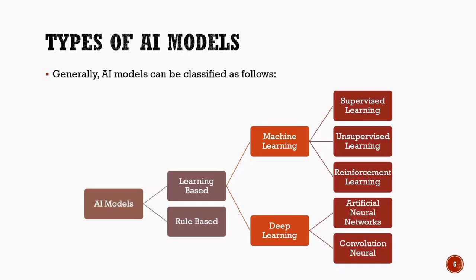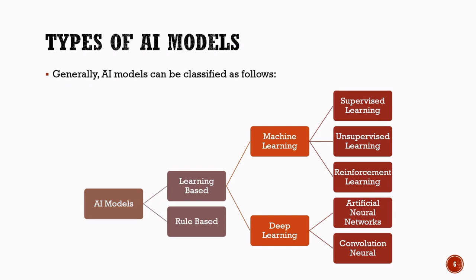Types of AI models. AI models can generally be classified into two broad categories: rule-based models and learning-based models. Rule-based models work by following a set of predefined rules created by humans. Whenever a specific condition is met, the system follows the corresponding rule to make a decision.